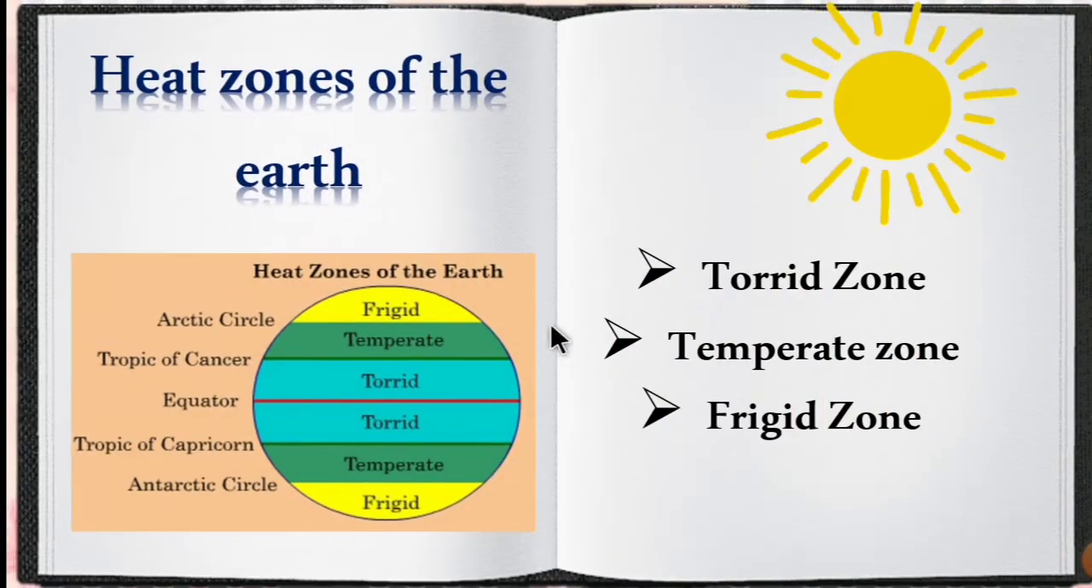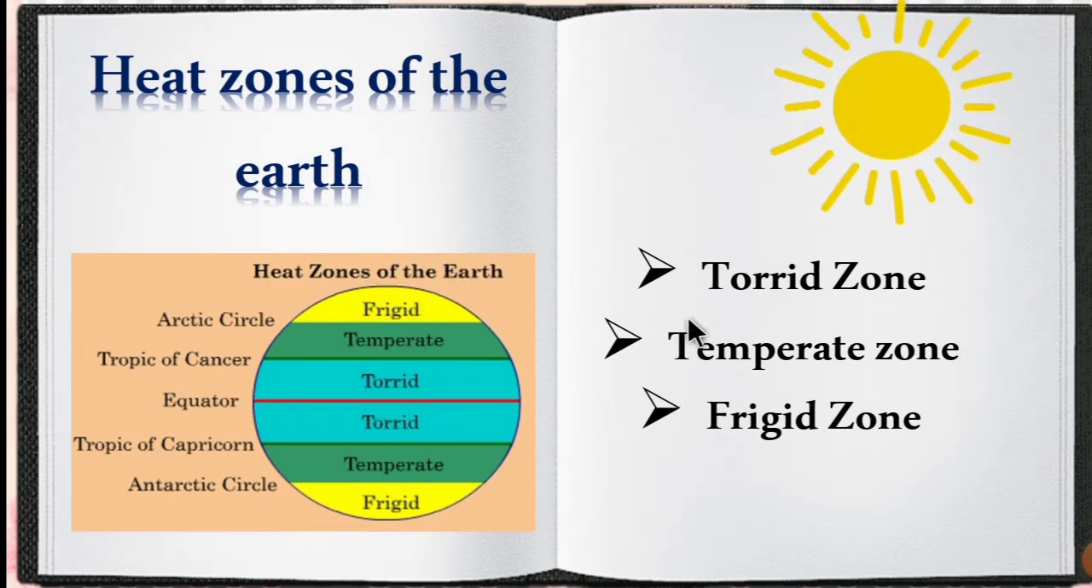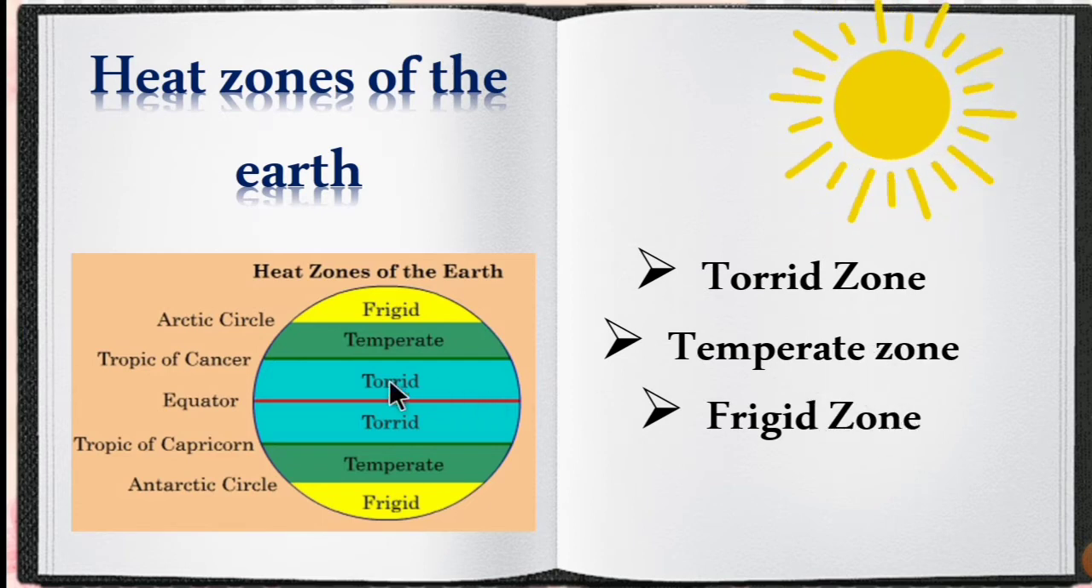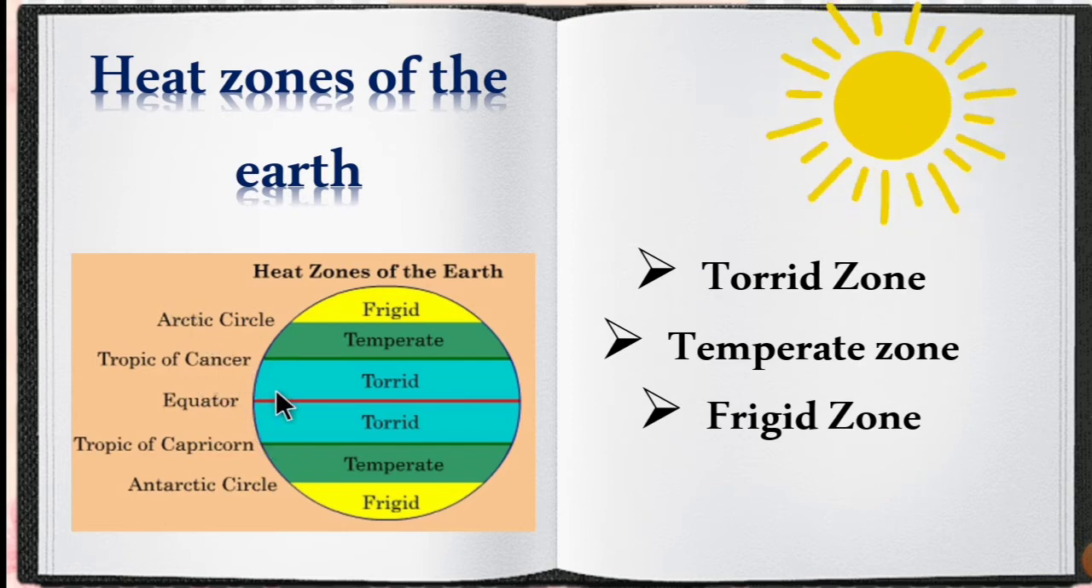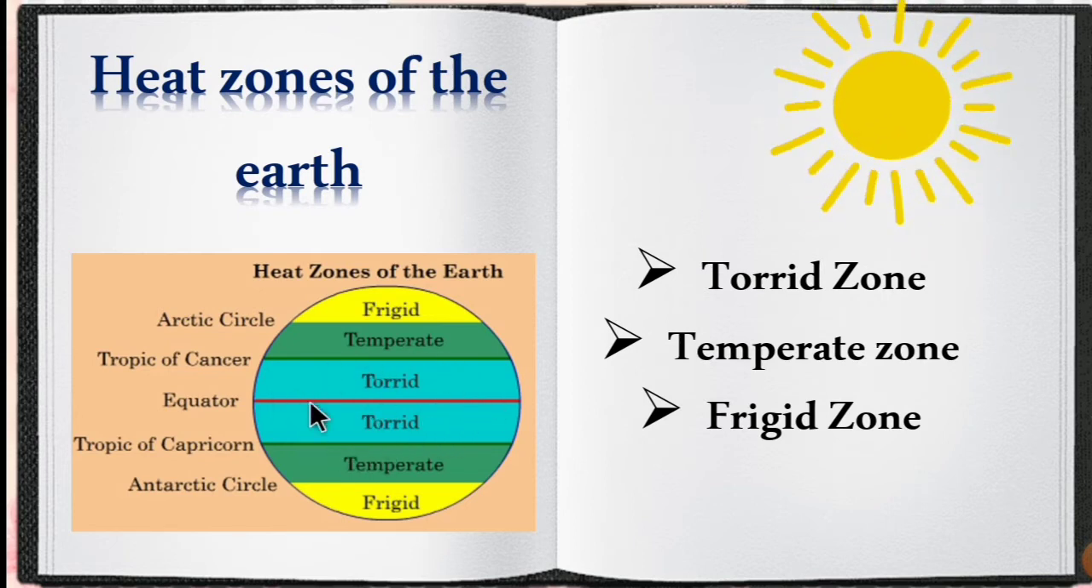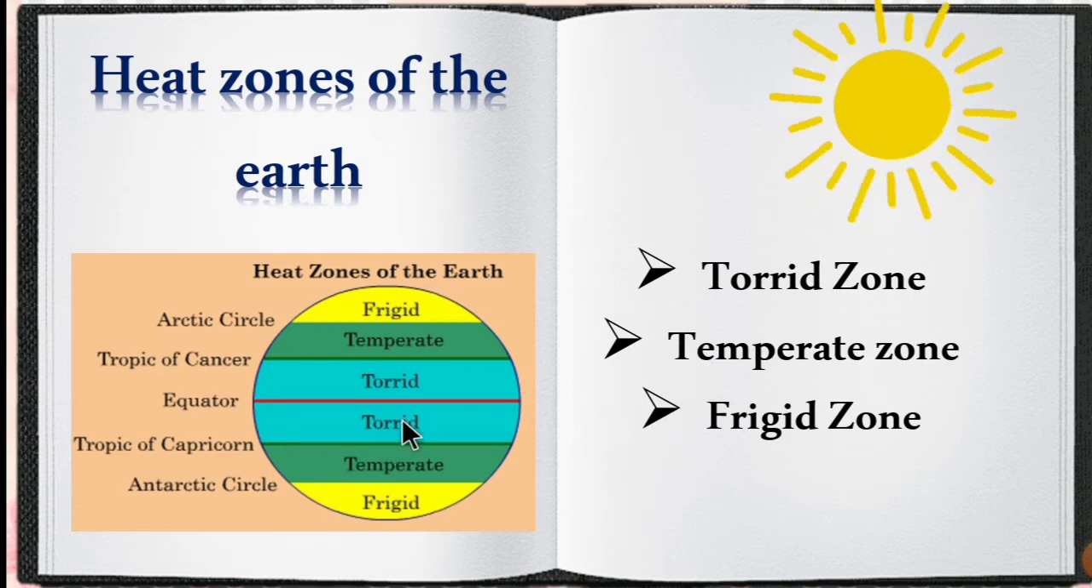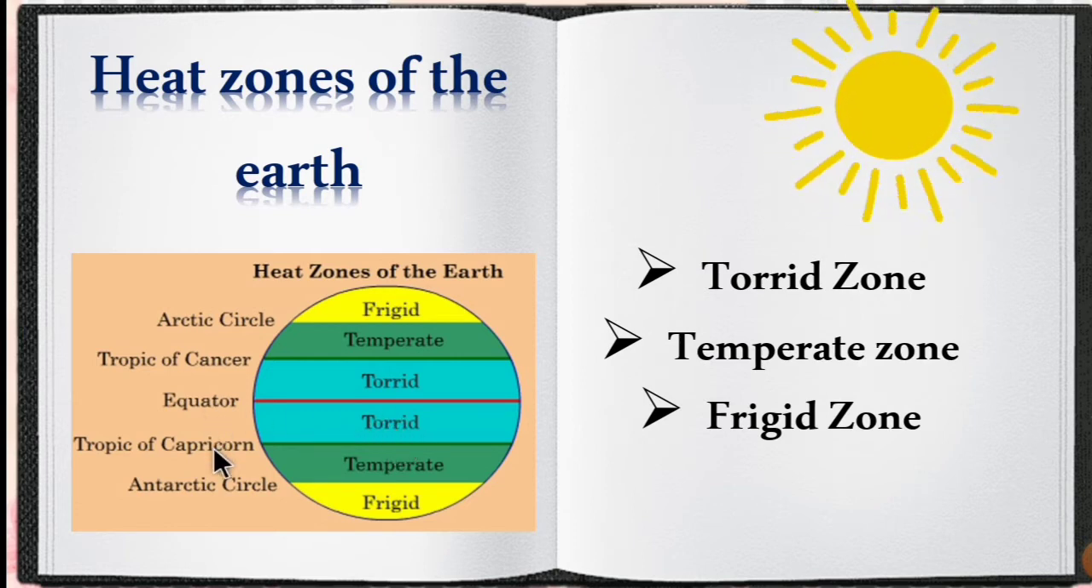Now let's move on to the heat zones on the earth. The three main heat zones are the torrid zone, temperate zone and frigid zone. The torrid zone in the northern hemisphere lies between the equator and the Tropic of Cancer, and it receives the direct rays from the sun, so this region receives more heat. The torrid zone in the southern hemisphere lies between the equator and the Tropic of Capricorn.